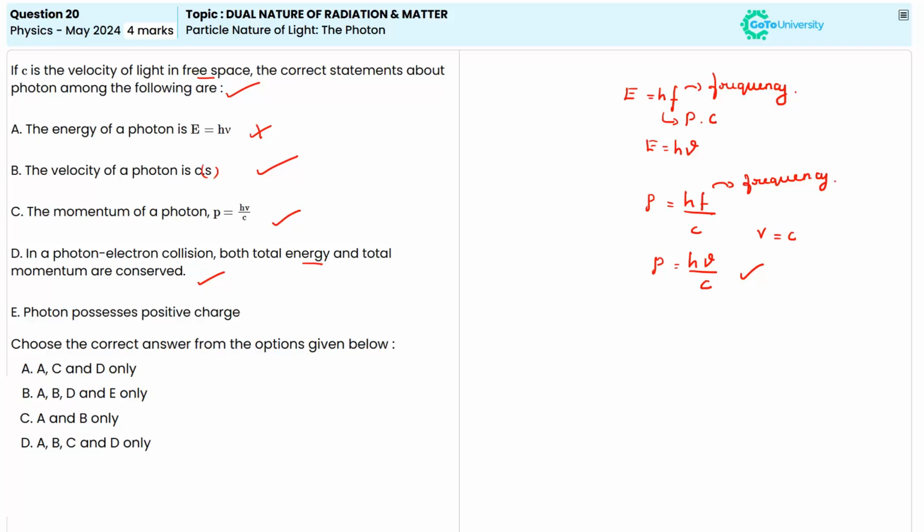Statement E is given, a photon possesses positive charge. This statement is incorrect because a photon is electrically neutral and does not possess any charge. So statement E given here is wrong. Based on this, we can say option D is the correct answer for this question because statements B, C and D only are correct here.